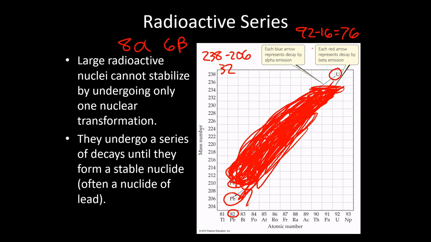You're going to do a similar process in a couple homework questions, where you're given a starting point and an ending point, and your task is to figure out how many alpha decays and how many beta decays it took to go from one to the other. You'll just do that exact same process that we just did here. At first it seems, how in the world can I tell? We're not asking you to write out the whole series. We just want the total number. How many alpha particles, how many beta particles.